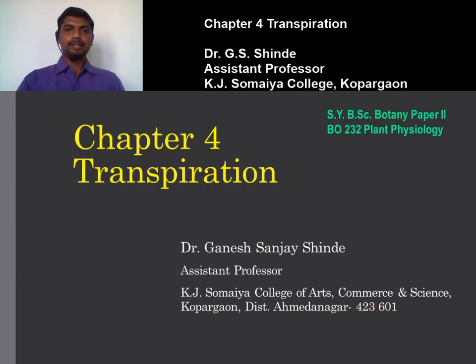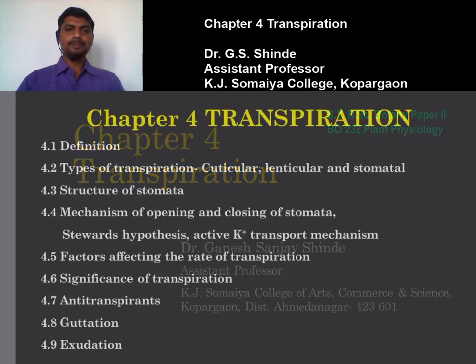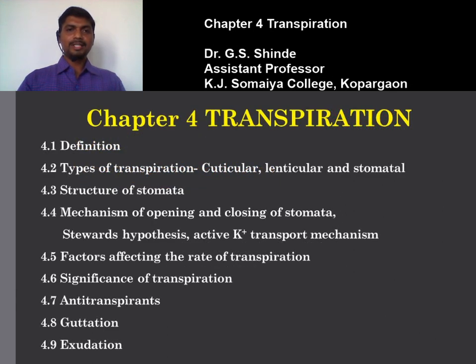So in this way we finish our first 2 points: the definition of transpiration and the types of transpiration, that is cuticular, lenticular and stomatal transpiration. By definition, transpiration is the loss of water in the form of vapors or in gaseous form through the aerial parts of the plant.